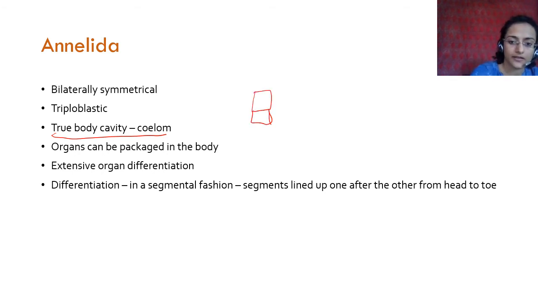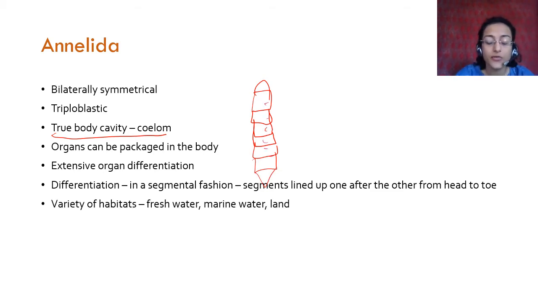So they have a segmented body. They have segments which are attached to one another, and these segments line up one after the other from head to toe. This is the head, and this is the toe, as in the tail, and they are all segmented. This is Annelida. This is one of the biggest characteristics of Annelida. Right from Annelida onwards, they have coelom.